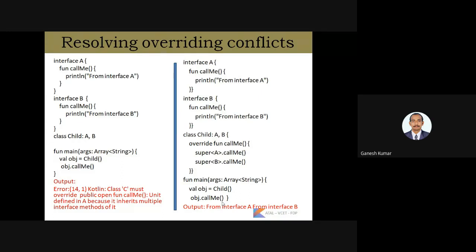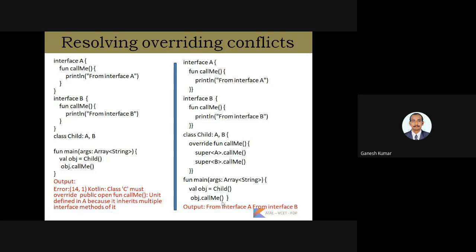In order to overcome this issue, we use the override keyword and the super keyword. In the second column we give the same name and use the keyword override. Inside that override, when you call the function, it will execute by calling the super class, that is interface A or interface B, with the help of the super keyword.